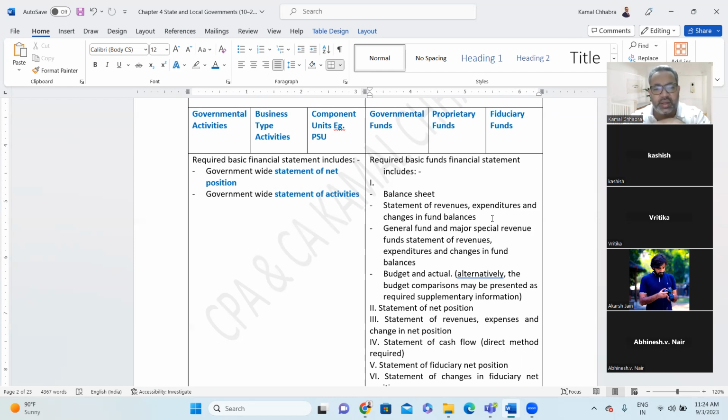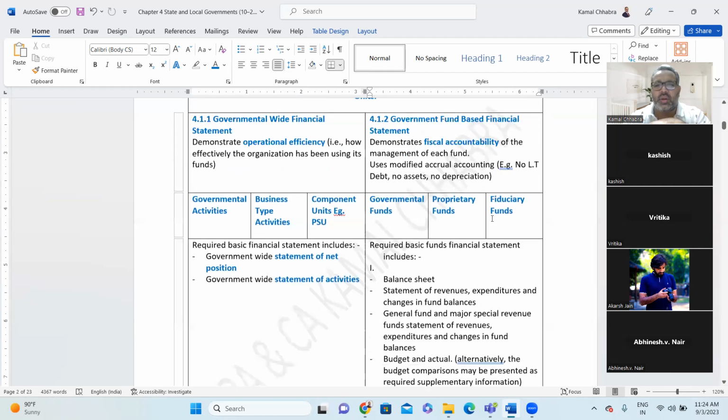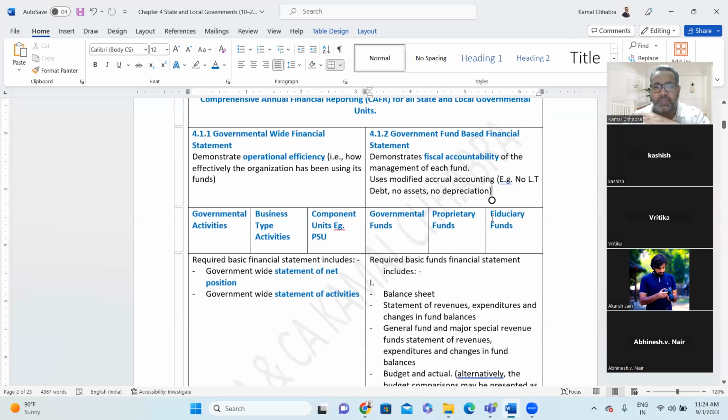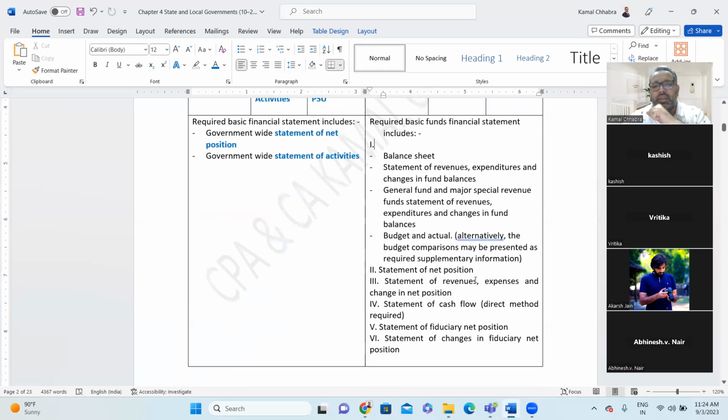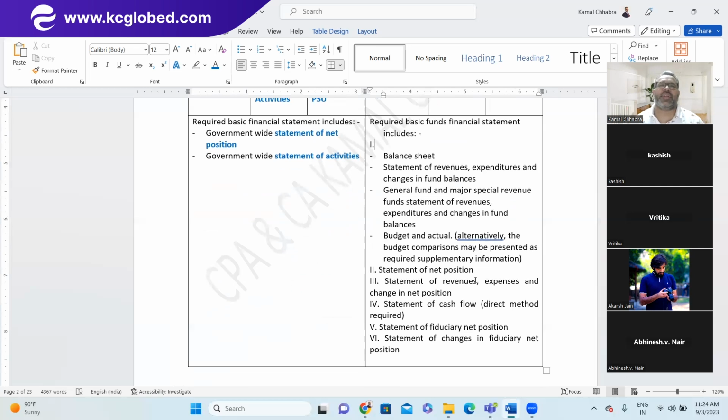In addition to that, at the consolidated level, so this is the fund level information, and now it's consolidated level information, which is government-based financial statement. That includes, in addition to this, statement of net position, statement of revenue, expense, and the change in net position, cash flow statement, statement of fiduciary net position, and statement of change in fiduciary net position. So these are additional, or you can say consolidated, information you need to prepare for the respective fund.